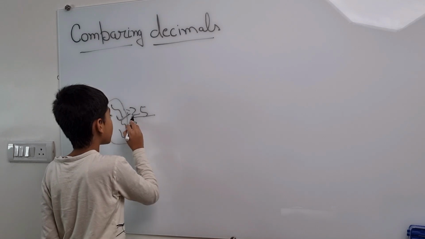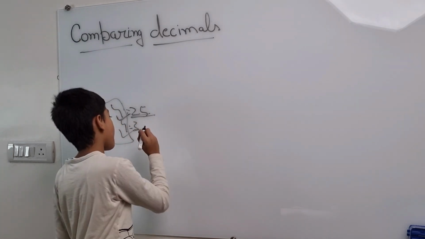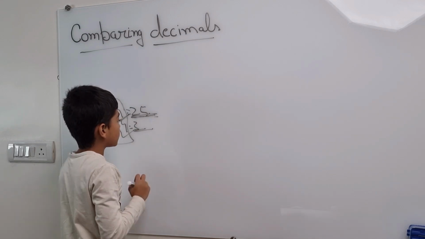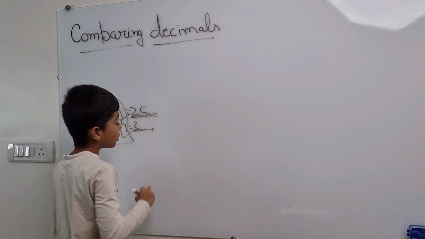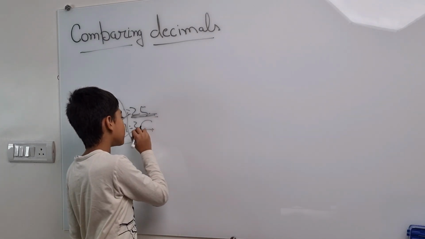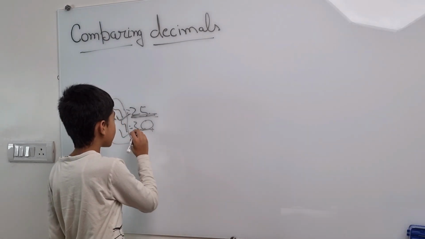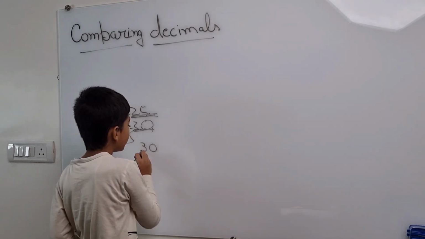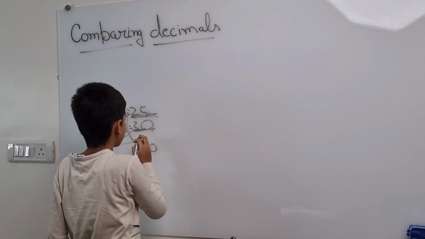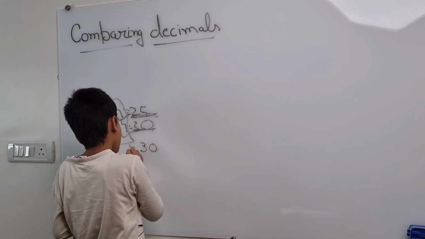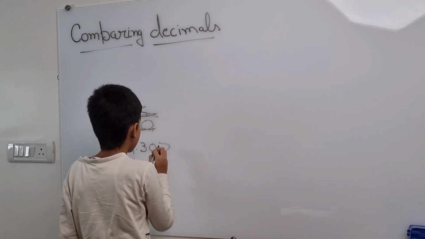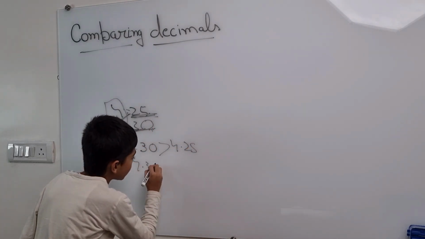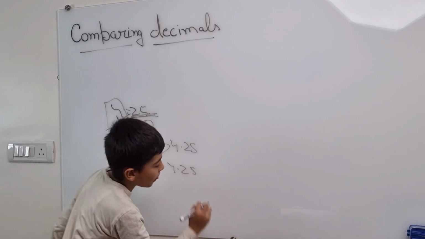Here 20, here 25, here 3. So I will now equal the digits. To equal the digits, I will put a 0. Now we can clearly see that 30 is 3. This 4.30 is bigger than 4.25. Or you could say 4.3 is bigger than 4.25.